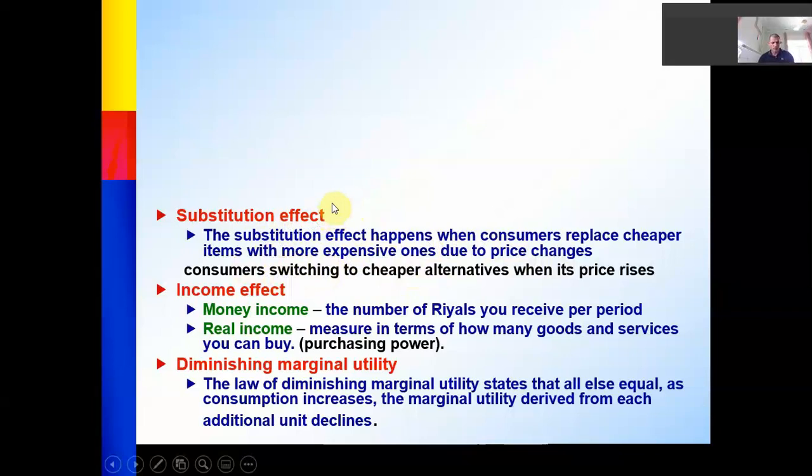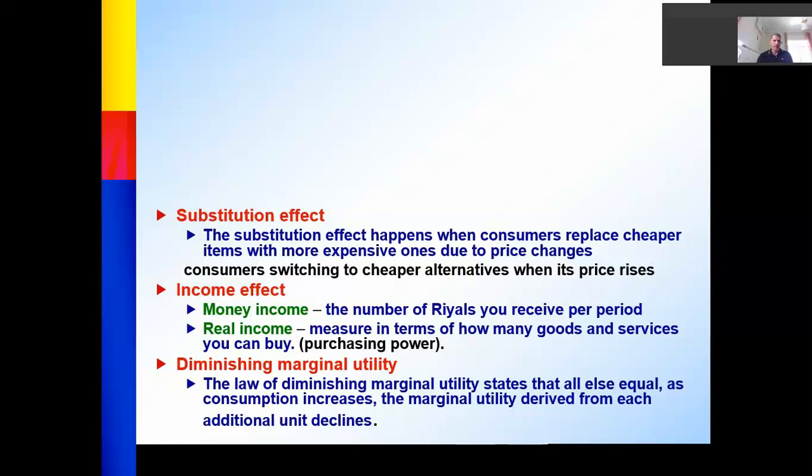I mean, when tea is expensive, they will shift to an alternative product like milk. So they will buy more units of milk, more bottles of milk, and this is called substitution effect.